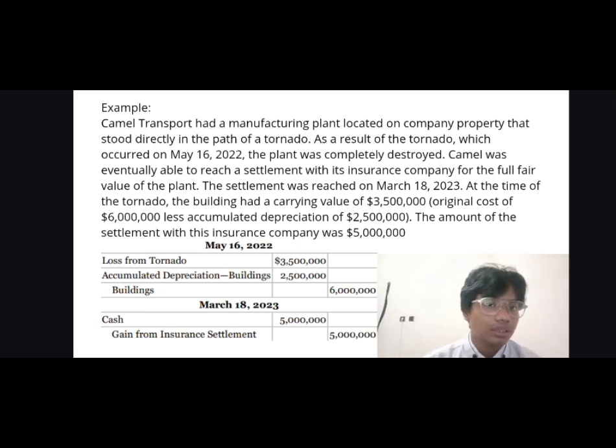So the entry was, on May 16, 2022, we record loss from tornado 3,500,000 on the debit side, accumulated depreciation buildings 2,500,000 on the debit side, and building 6 million on the credit side. While on March 18, 2023, we record cash 5 million on the debit side and gain from insurance settlement 5 million on the credit side.